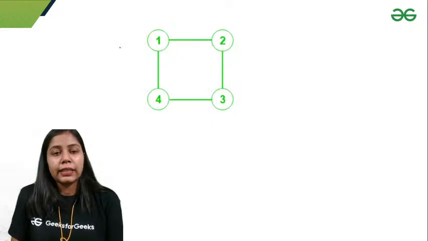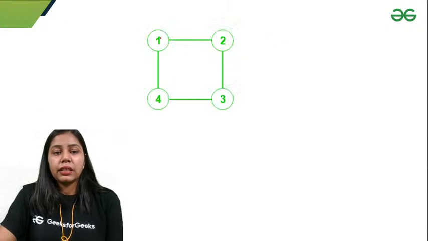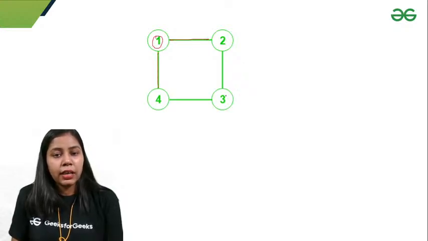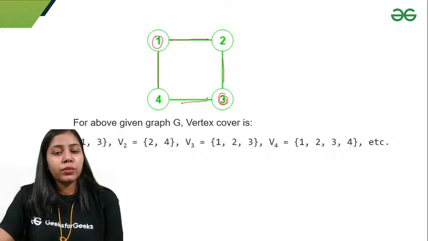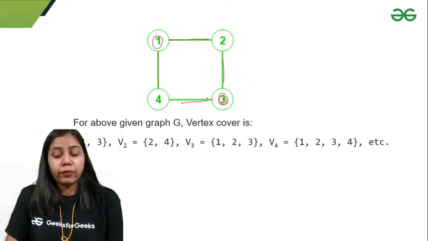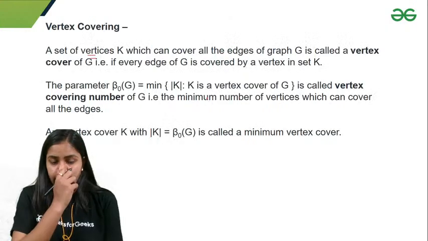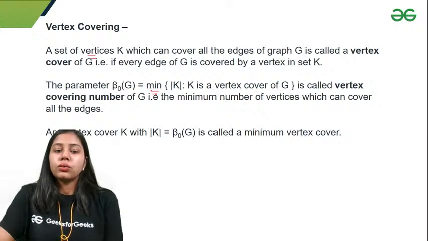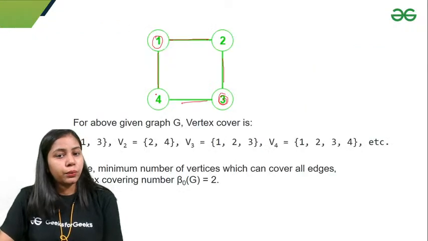So if I take this example, if I take this one vertex, it's covering this edge and this edge. Similarly, this vertex is covering this edge and this edge. So 1 and 3 form a vertex cover. But if I say vertex covering number, that would be the minimum of the set. So I'll get vertex cover number 2.